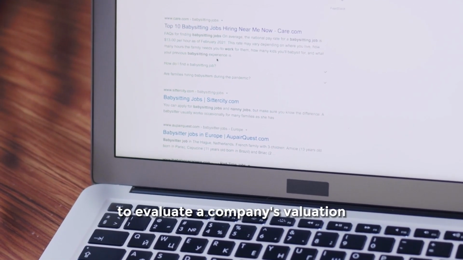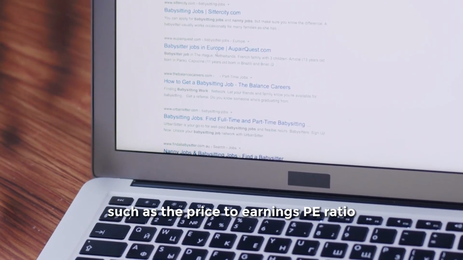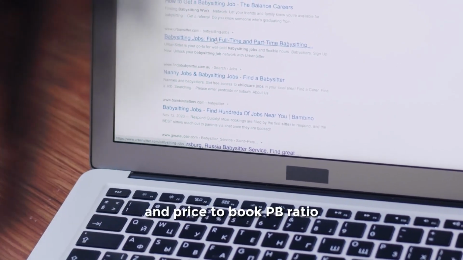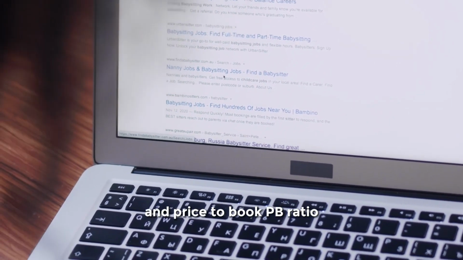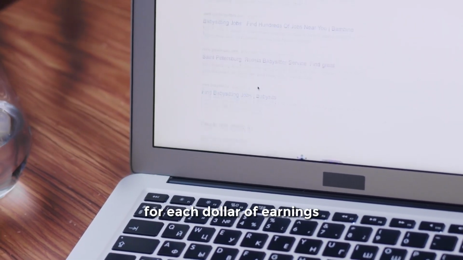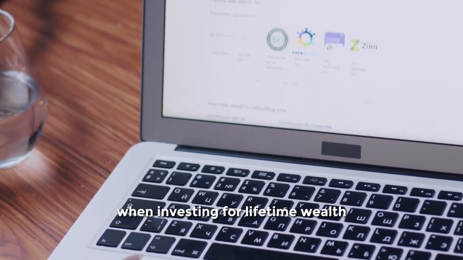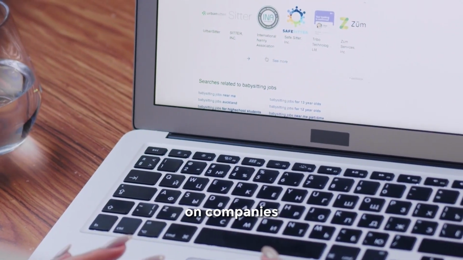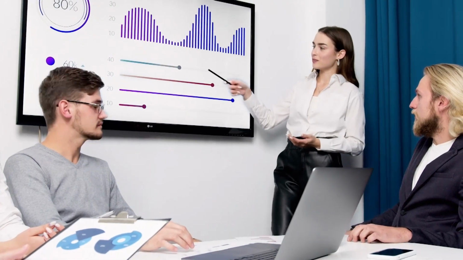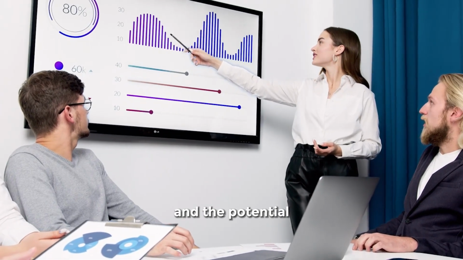value. To evaluate a company's valuation, you can use metrics such as the price-to-earnings (PE) ratio, price-to-sales (PS) ratio, and price-to-book (PB) ratio. These metrics can help you understand how much you're paying for each dollar of earnings, sales, or book value of a company. When investing for lifetime wealth, it's important to focus on companies that have reasonable valuations relative to their growth prospects. A company that is trading at a high valuation may be overpriced, and the potential for future returns